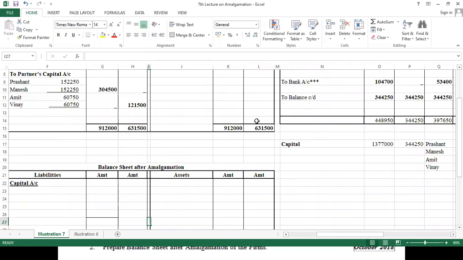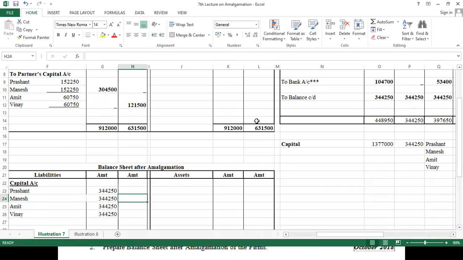बैलेंस शीट बनाएंगे. बैलेंस शीट में as we know we have partners such as Prashant, then we have हमारा Manish, then we have Amit and Vinay. Okay, उनका बैलेंस था 3,44,250. ठीक है, ये सब के सब लोगों का इतना ही है.